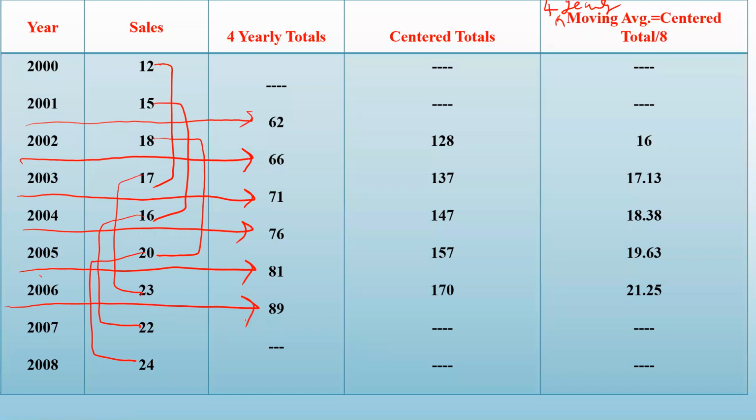Now see, you cannot find it for the remaining because there is no value after that. So for 7 and 8, you cannot write. So I put a blank here. Okay. So this is all about 4 yearly totals.